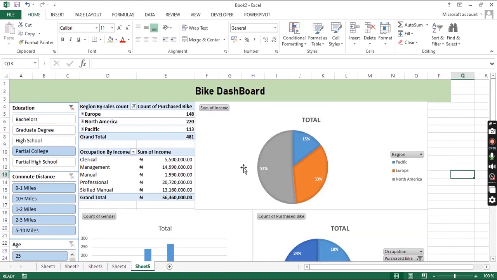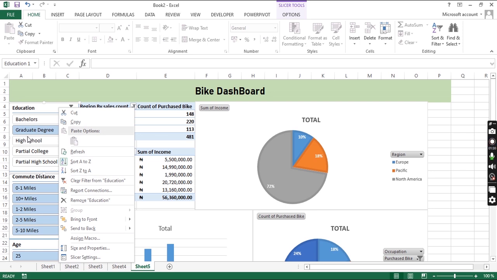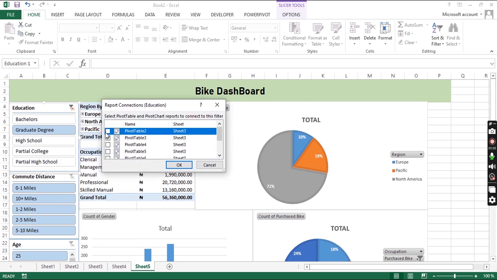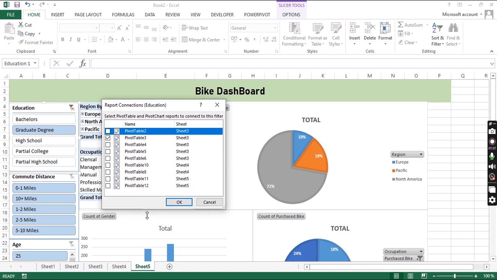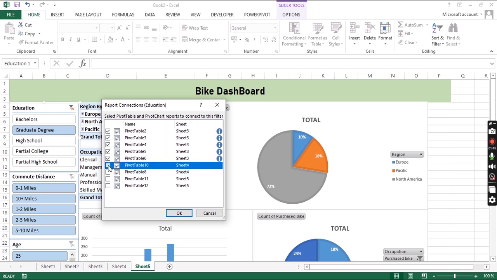Okay, so I think this was what we had before. Then I can basically slice, make changes, and this will change based on what I have. But the idea now is to make sure that it gets to everywhere. For me to do that, I need to right click on the particular slice I want to attach to everything, then report connection, and attach every other pivot table. By default it was attached to only 3, so I need to attach every other pivot table I need it to apply to.